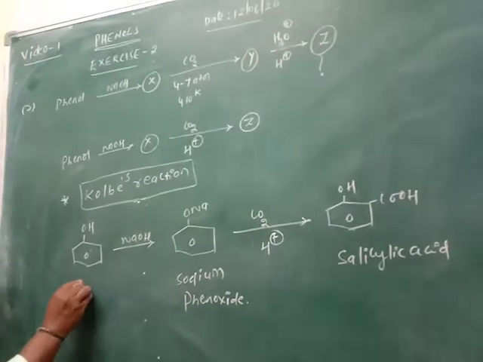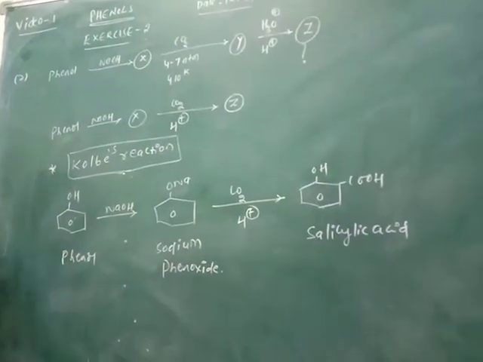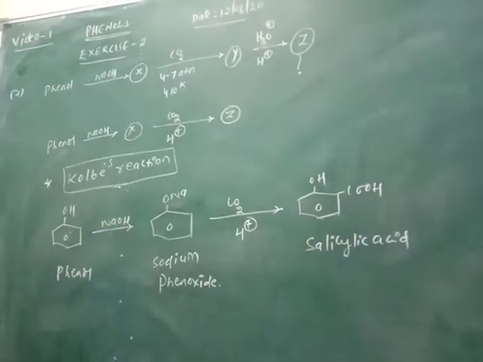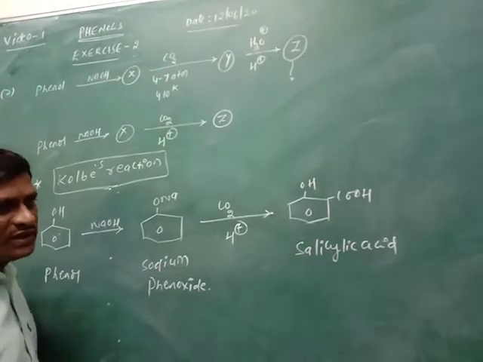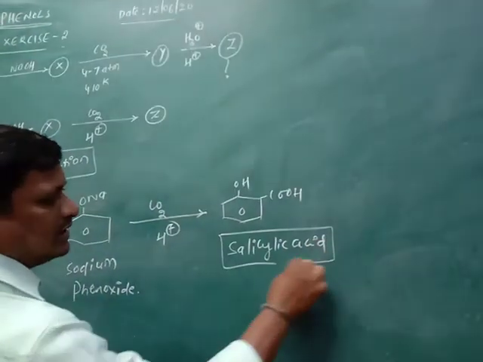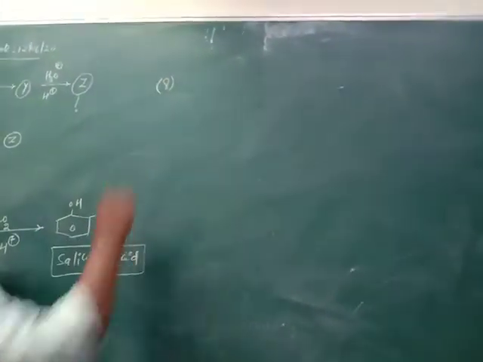So phenol treated with sodium hydroxide gives sodium phenoxide. Sodium phenoxide treated with CO2 in the presence of acid gives salicylic acid. Salicylic acid.